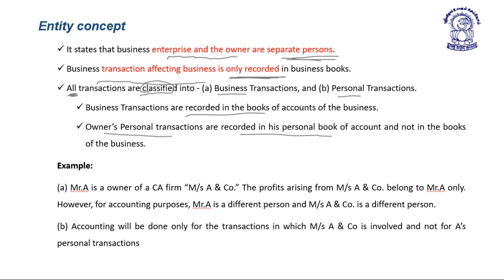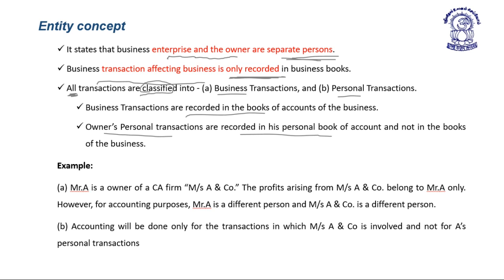Here we are taking one example for better understanding. Mr. A is the owner of CA firm Messrs A and Company. Profit arising from Messrs A and Company belongs to Mr. A only because he is the sole proprietor of the firm. However, for accounting purposes, Mr. A is a distinct person and Messrs A and Company is a different person.